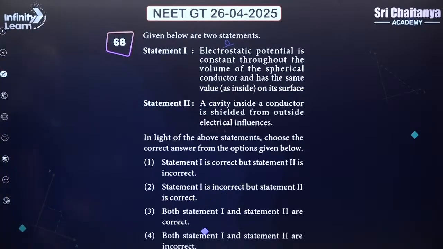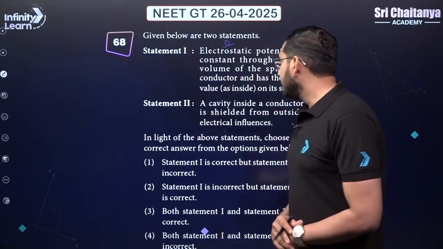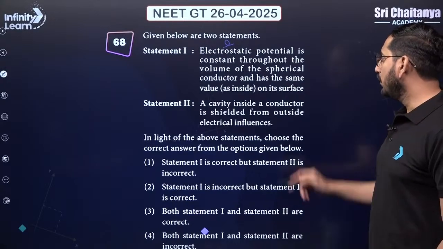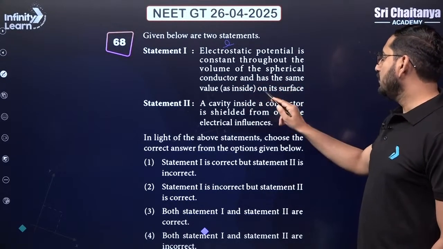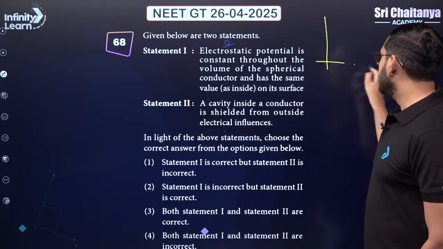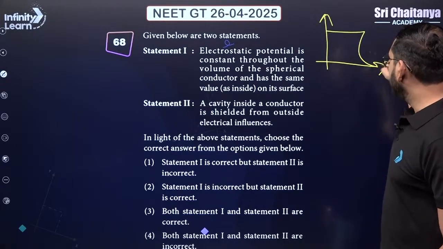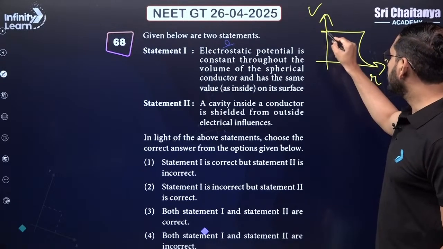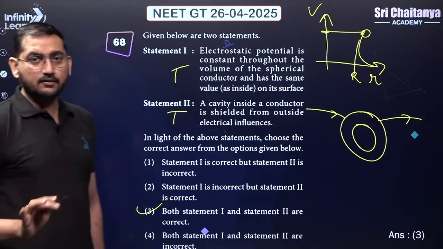Okay. Let's go ahead. So this is statement 1, 2 type. Let's see. The first one says electrostatic potential is constant throughout the volume of the spherical conductor and has the same value as inside at its surface. Yes, that's correct. The graph will somewhat look like this. This is V, this is R. The value is constant. All the statements are correct. Third one is your right answer.